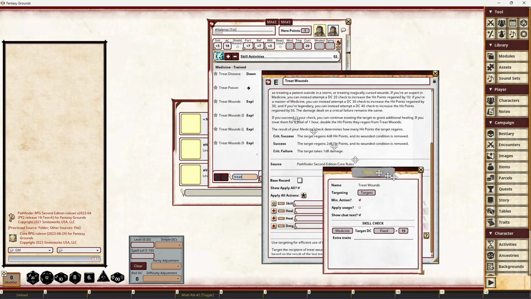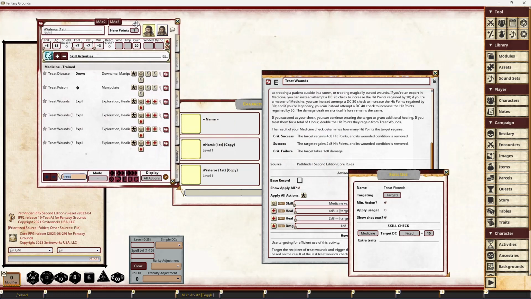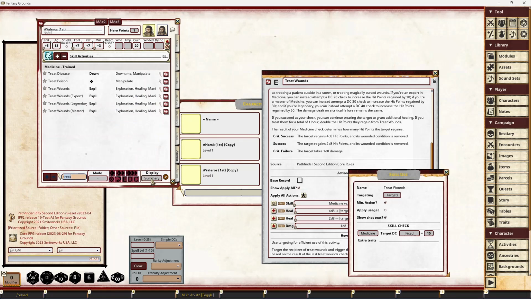It's a minimum action. What Fantasy Grounds can do is hide and show some of these actions. You see at the moment, treat ones has all of those actions in there, but as you'll see in a moment, I don't need all of them to actually do this. So you can change this display down here to summary. You don't see any actions.